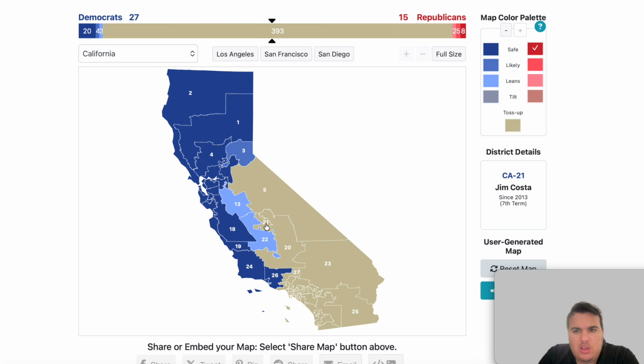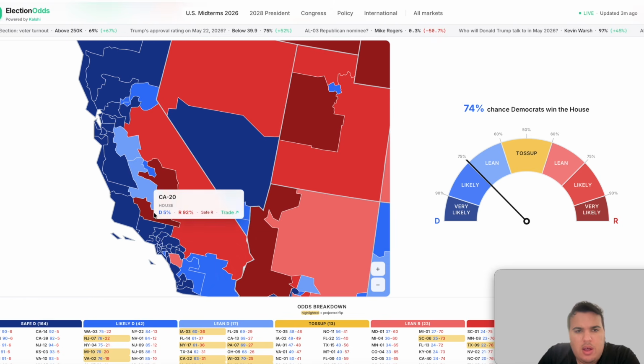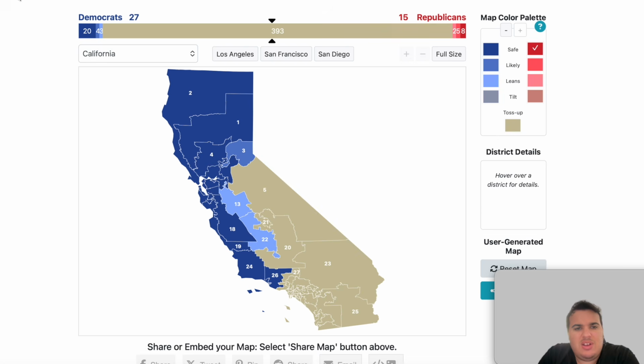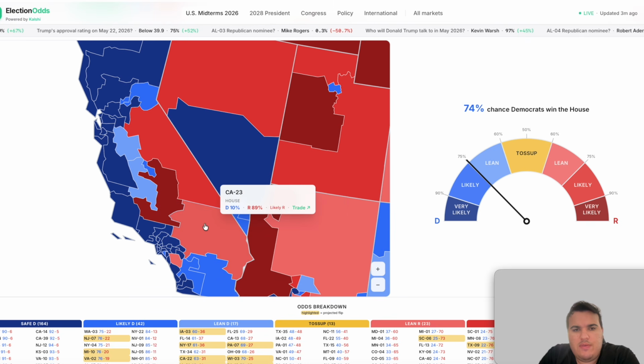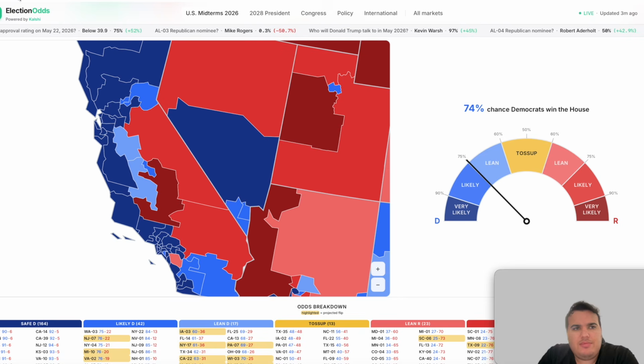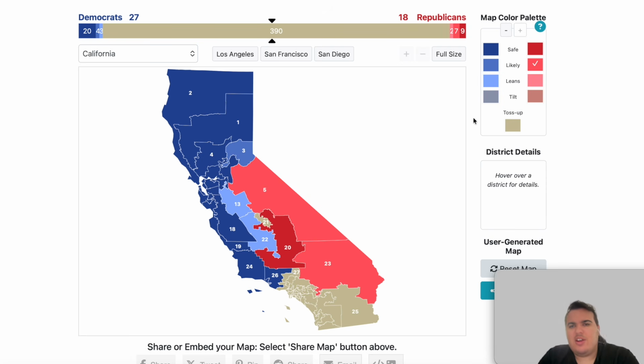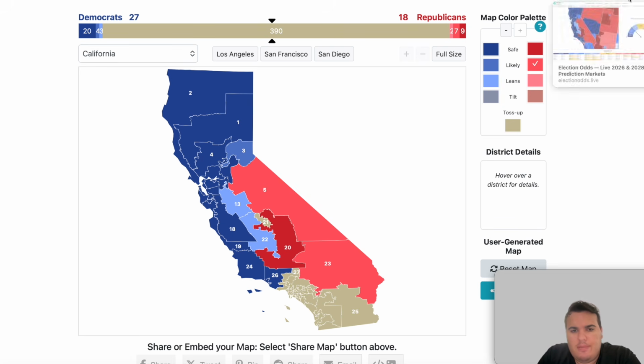Let me just make sure I got the right one here. The 20th district, yes, 20th district is safe red. Okay, we have likely red in the 5th, and there was the 23rd, I do believe. Yes, likely red there. We'll add those rankings here. So whatever lead the Republicans had in the House map, the Democrats certainly, going alphabetically, you're going to be picking it up in the state of California.